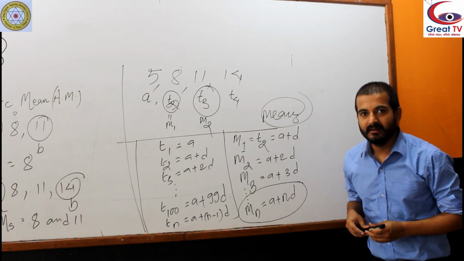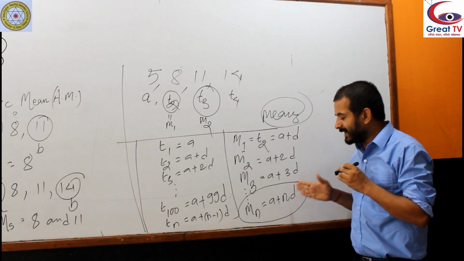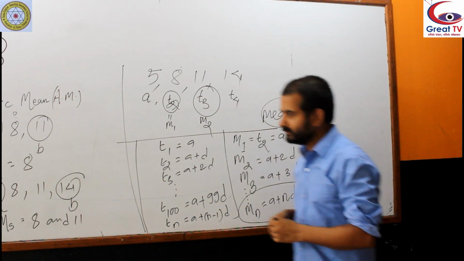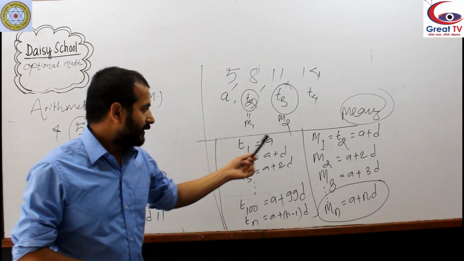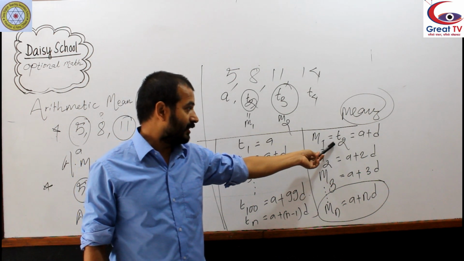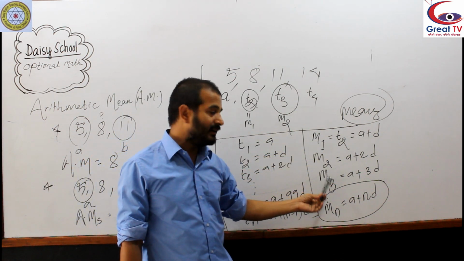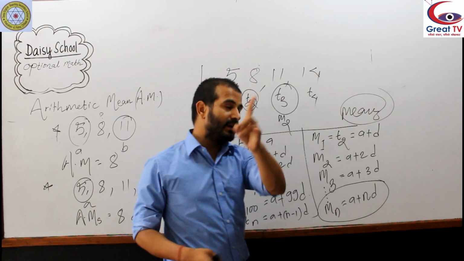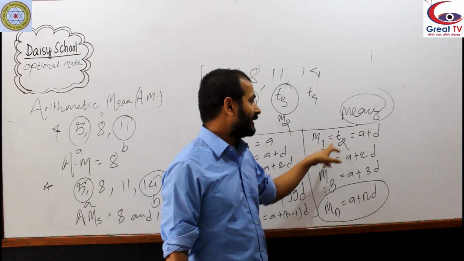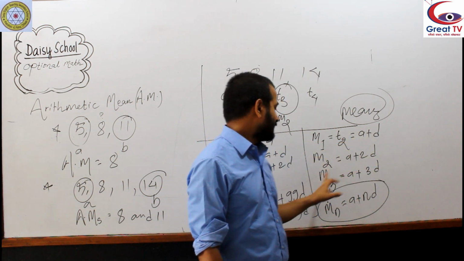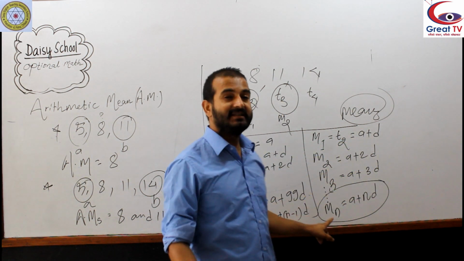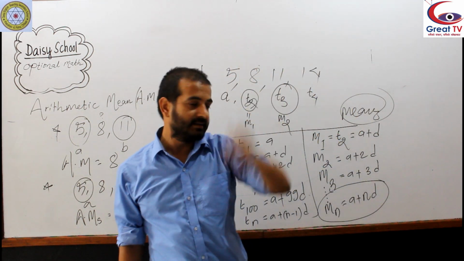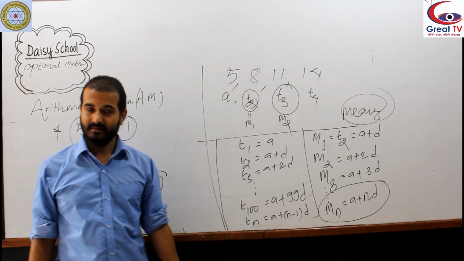You have to get it. Understood? The first mean M1 is equal to the second term. The third mean M3 is equal to the fourth term, so a plus 3d. In this way, it becomes again a sequence. When there is M1, there is 1d, M2 there is 2d, M3 there is 3d. In the same way, the general last mean Mn is a plus nd. Don't forget it.